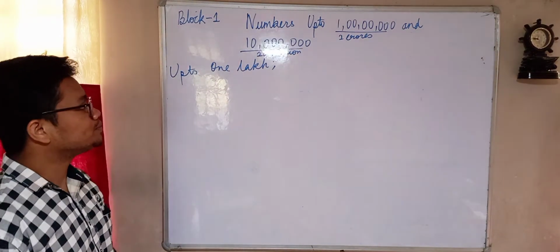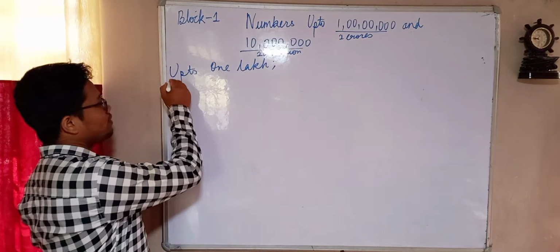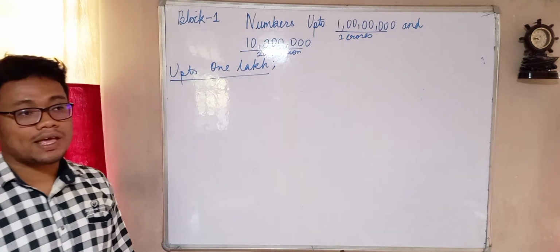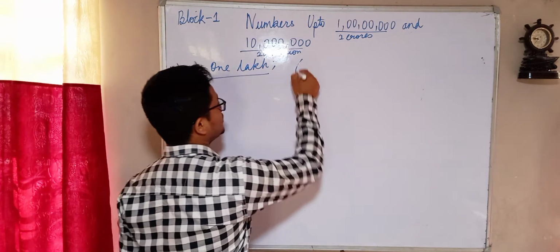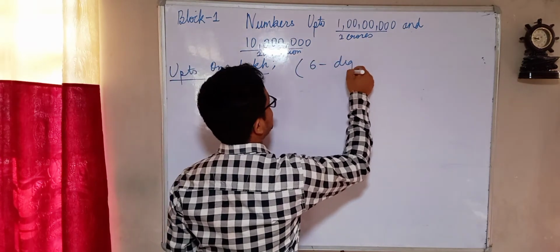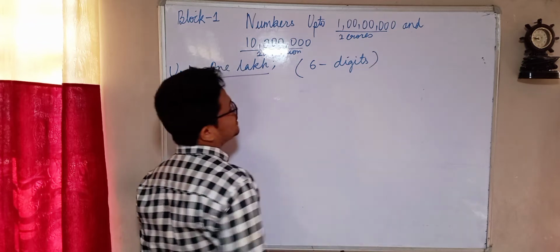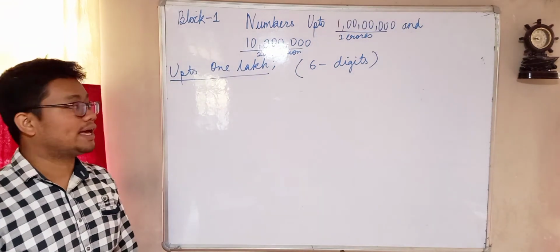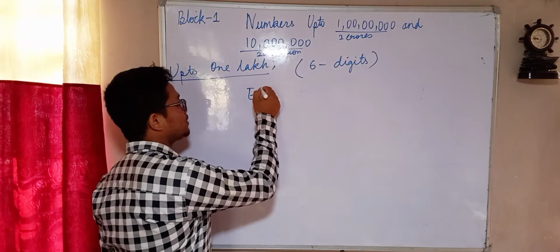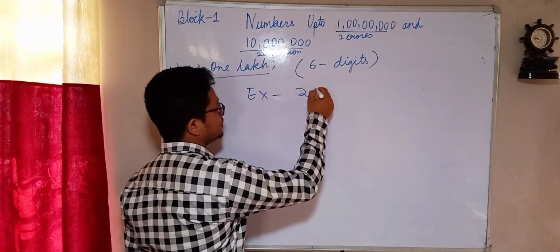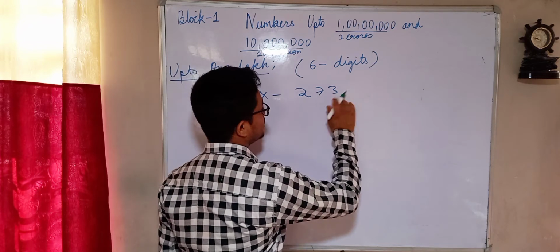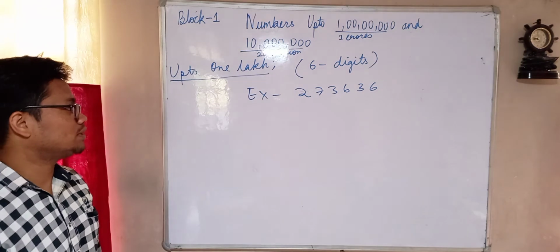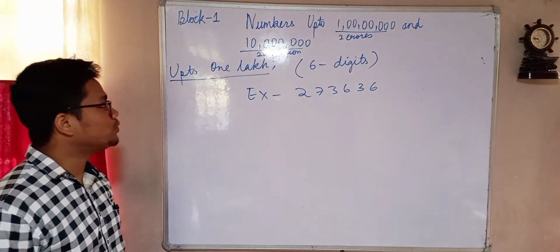Today basically what we are going to discuss is numbers up to 1 lakh. And 1 lakh is actually numbers having 6 digits. That means any number having 6 digits comes under 1 lakh. Let me give you one example: 2 7 3 6 3 6. This is an example of a 6-digit number, and this is up to 1 lakh.